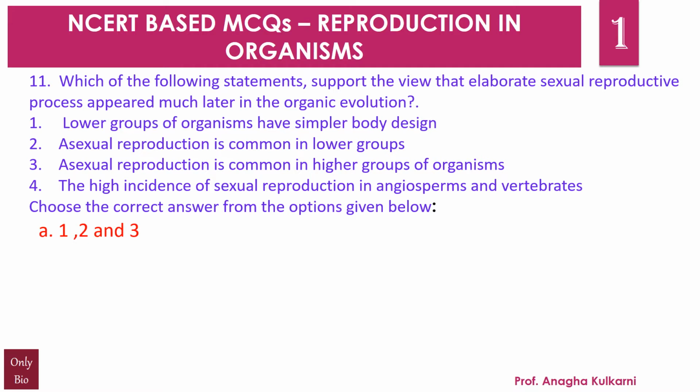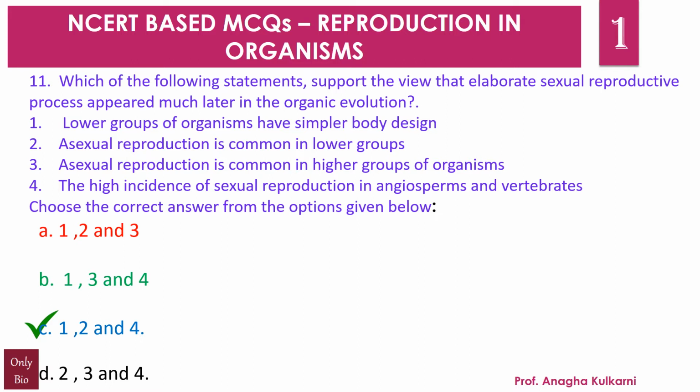A. First, second and third. B. First, third and fourth. C. First, second and fourth. D. Second, third and fourth. And the correct answer for this question is C. That is first, second and fourth are the correct statements here in terms of the view that elaborate sexual reproductive process appeared much later in the organic evolution.